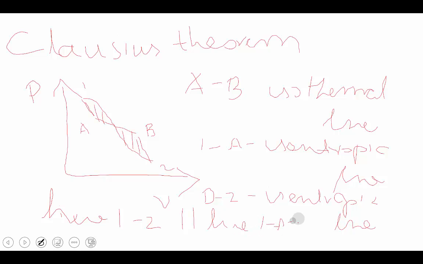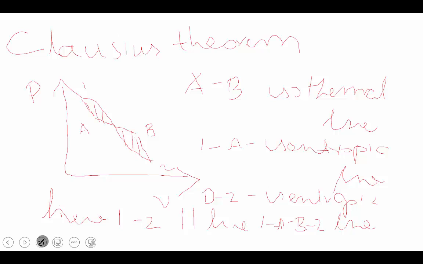There is some lapse, but from the thermodynamic point of view we assume the two lines are the same. This is the Clausius theorem.